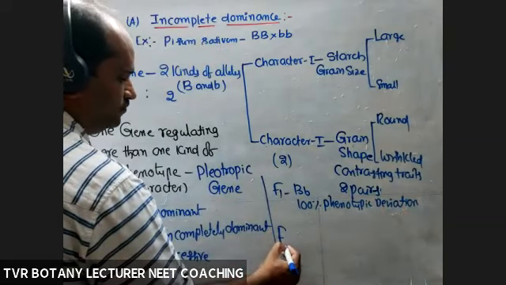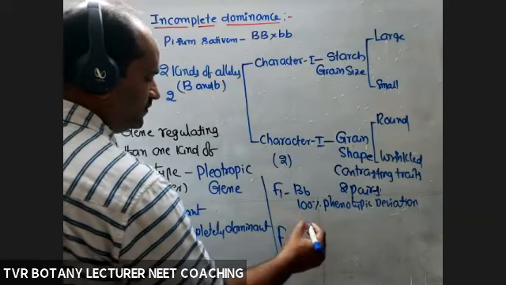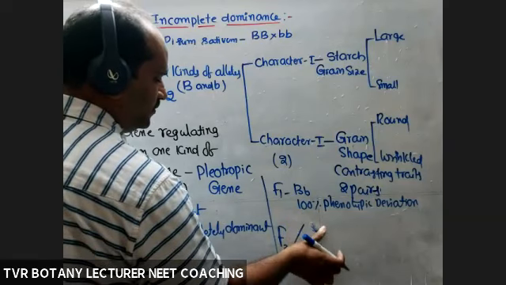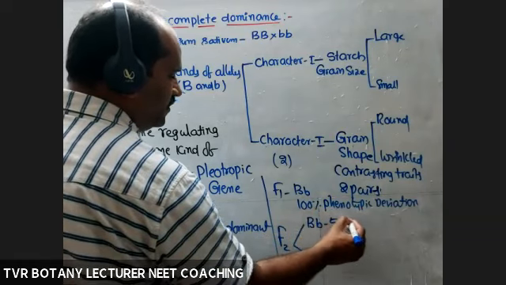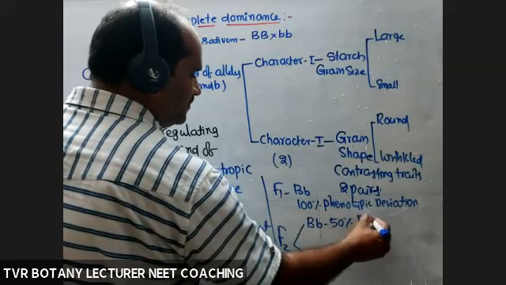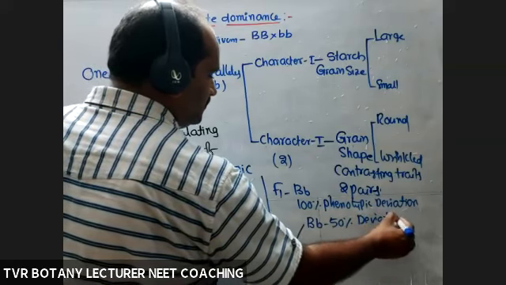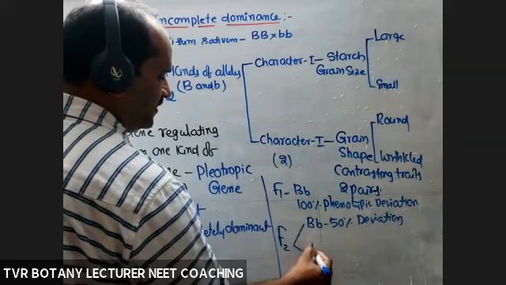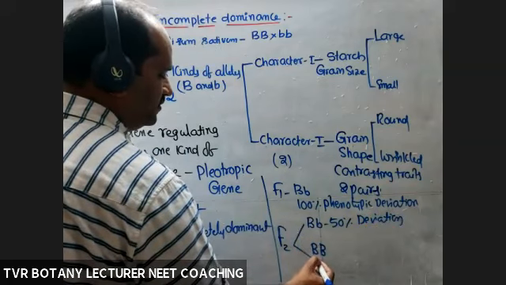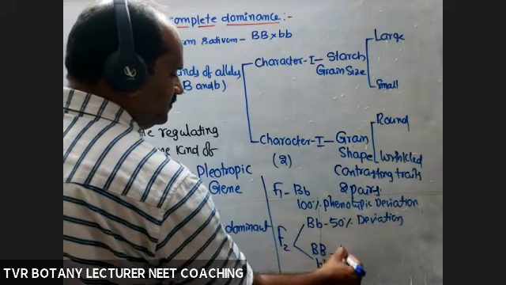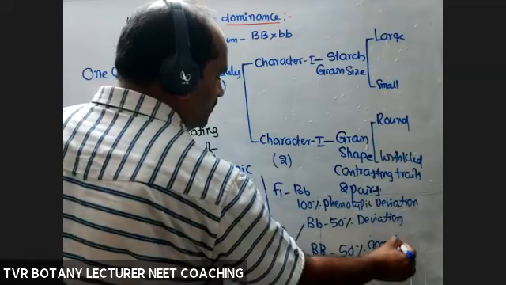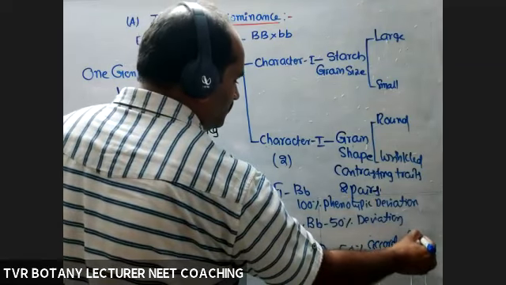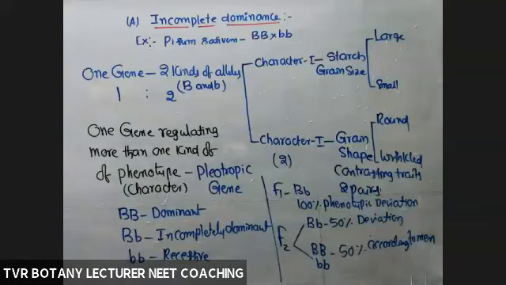In F2, capital B, small b, 50% deviation. Next, capital B, small b, 50% according to Mendel. Okay, right?